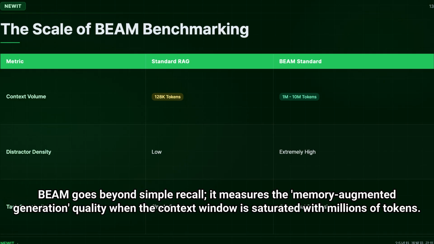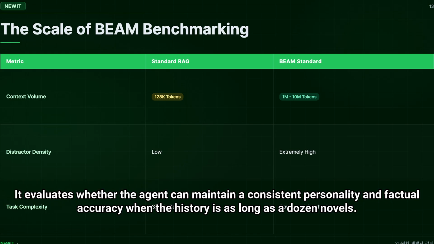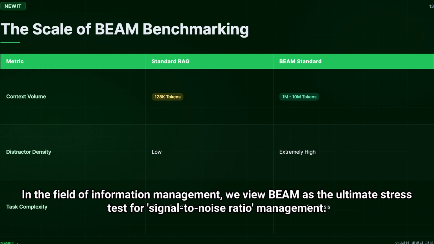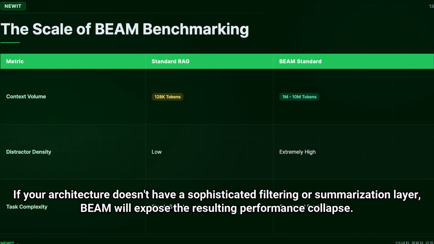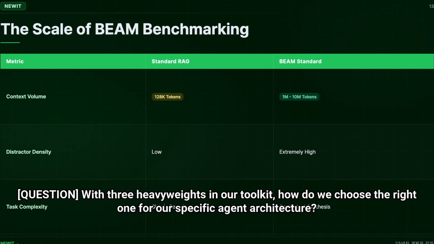BEAM goes beyond simple recall. It measures the memory-augmented generation quality when the context window is saturated with millions of tokens. It evaluates whether the agent can maintain a consistent personality and factual accuracy when the history is as long as a dozen novels. In the field of information management, we view BEAM as the ultimate stress test for signal-to-noise ratio management. If your architecture doesn't have a sophisticated filtering or summarization layer, BEAM will expose the resulting performance collapse. Question: with 3 heavyweights in our toolkit, how do we choose the right one for our specific agent architecture?